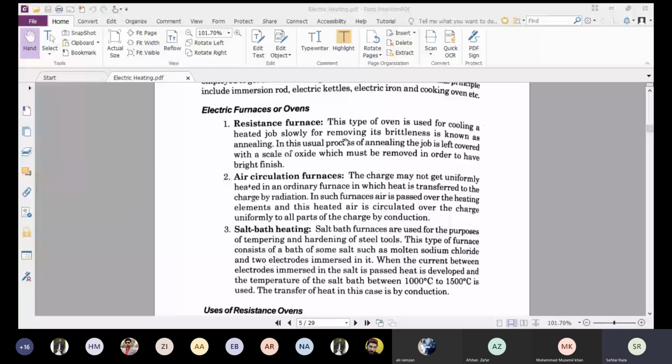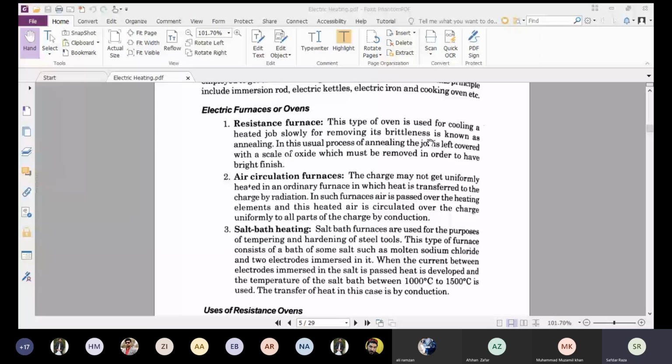So this type of oven is used for cooling a heated job by removing its brittleness. Whenever we heat some of the metal, there is some material or brittleness that comes on the surface of the heating element. It may be in the form of grains, it may be in the form of any other way.